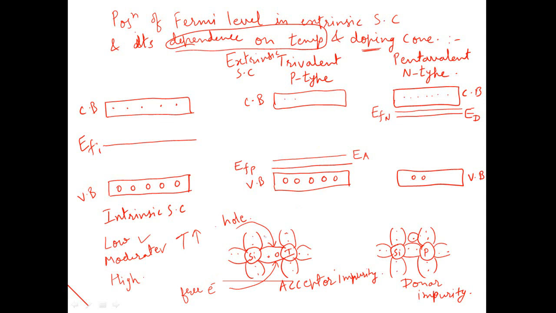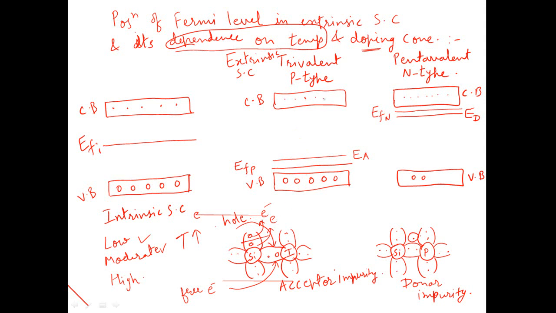Then by increasing the temperature, the covalent bonds will start to break. If the covalent bond breaks, then it will release 2 electrons. So if these 2 electrons become free, then they will leave behind 2 holes. So these free electrons will reach the conduction band, and it will create 2 holes in the valence band.